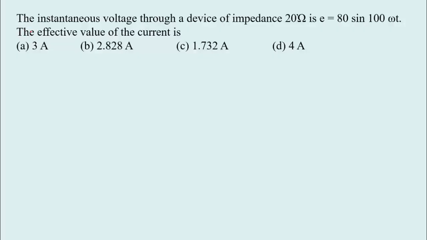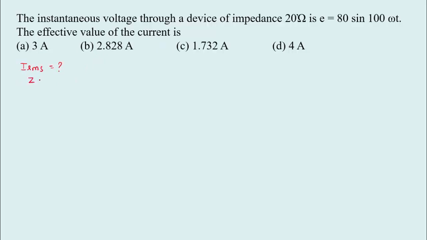Now let us solve multiple choice questions on alternating current. The first question is, the instantaneous voltage through a device of impedance 20 ohm is E equal to 80 sin omega t. The effective value of current is. So we have to calculate the effective value of current, that is I RMS.